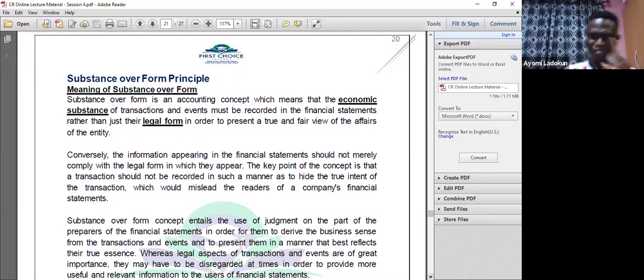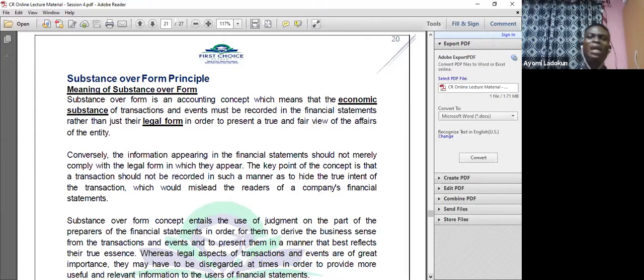Now let me tell you this. You won't see this in your syllabus. It's not expressly written in the syllabus, and I'm very sure it's not even in the ICAN pack. In both ACCA and ICAN, it's not there. But it's a principle that they have been testing. Either they test it directly as a topic, or it's embedded in some of the questions you are solving. You may not know, but probably after this class or in the course of explaining, you will now understand.